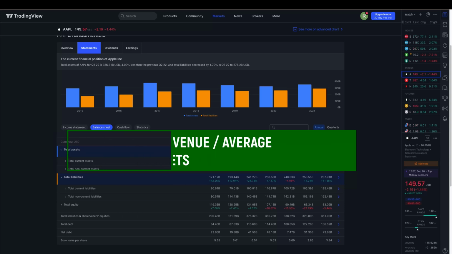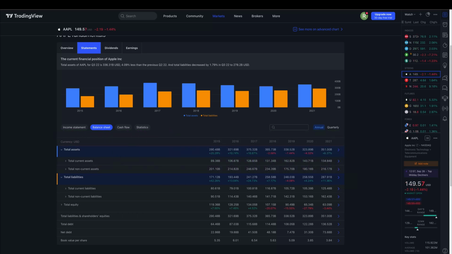To estimate the 2021 asset turnover for Apple, you need to take the total revenue from the income statement, which is 365.82 billion, and divide it by the total assets average of the last 2 years. That would be 351 plus 323.89 billion divided by 2, which gives us 337.445 billion. If you then divide 365.82 by 337.445, you will get 1.08, which is the asset turnover ratio of Apple for 2021. The higher the ratio, the better it is for the company's performance.